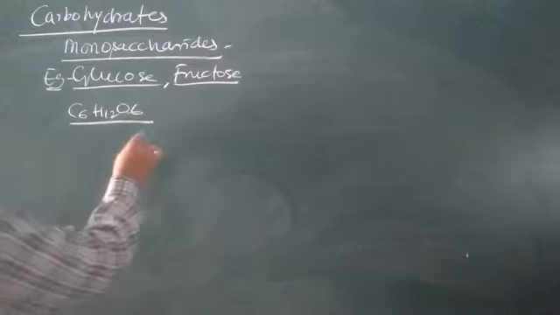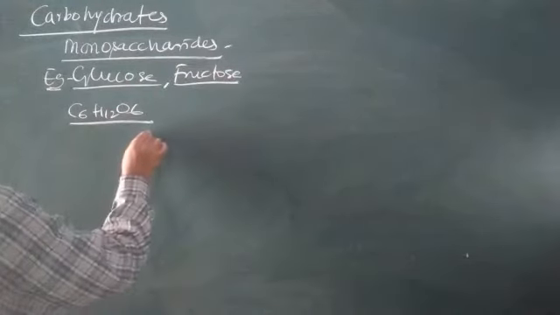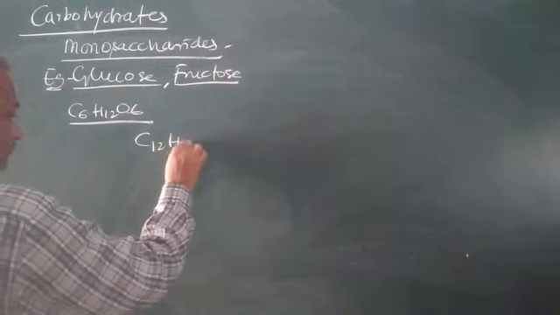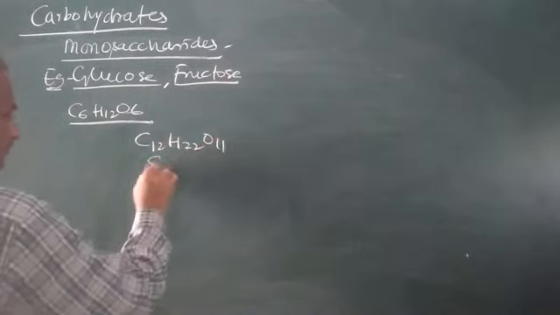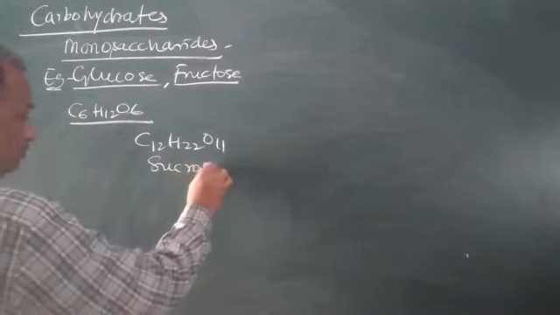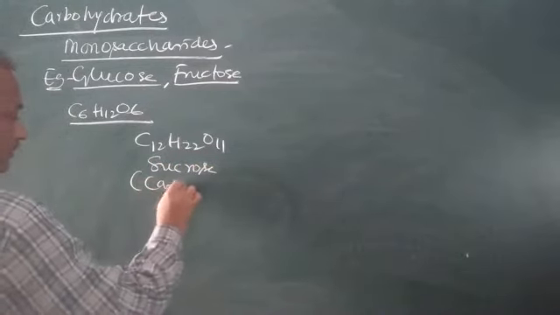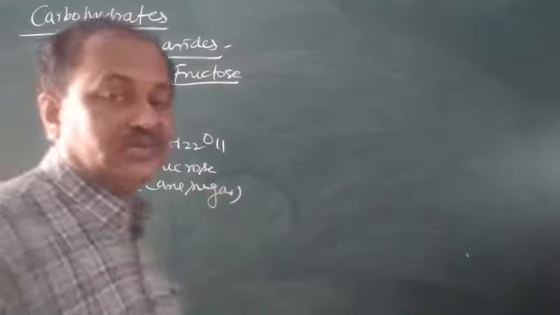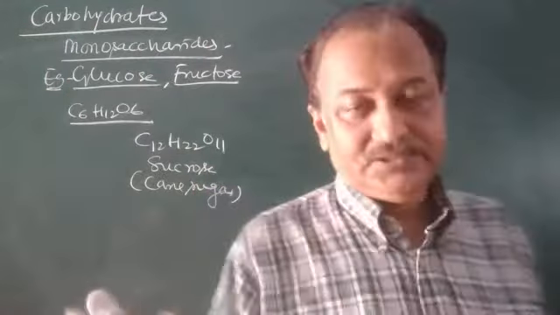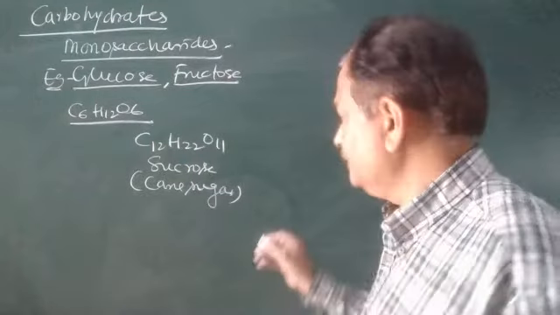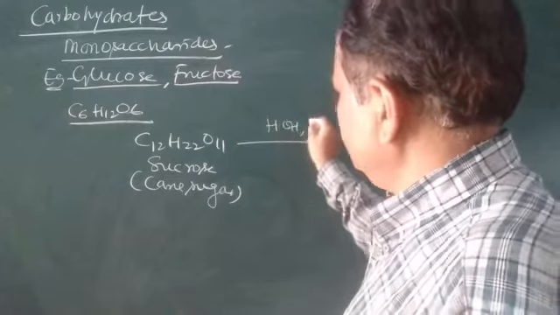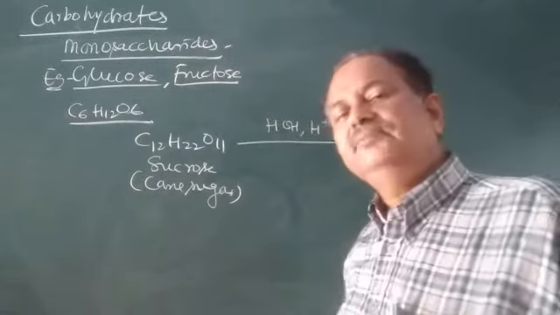Glucose is obtained by the hydrolysis of sucrose. This is sucrose or cane sugar, the sugar which is obtained from sugar cane. On hydrolysis in presence of dilute acid,